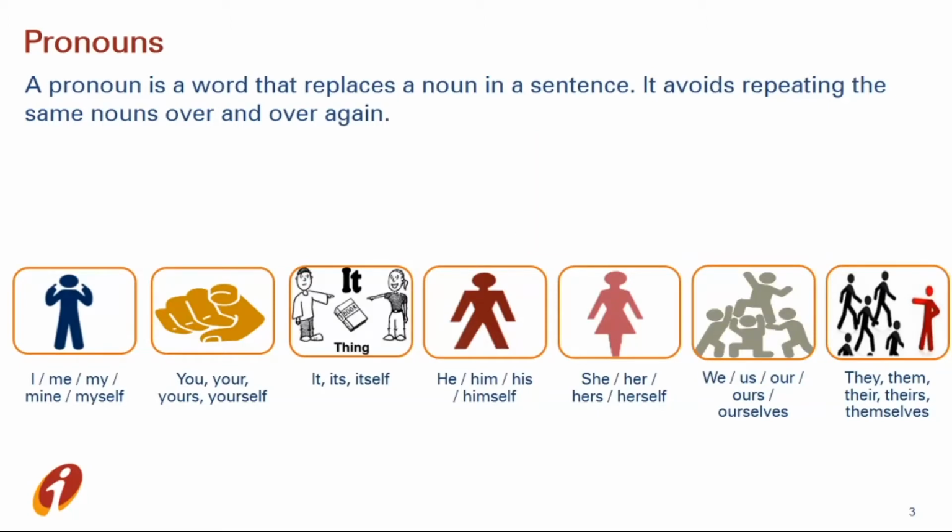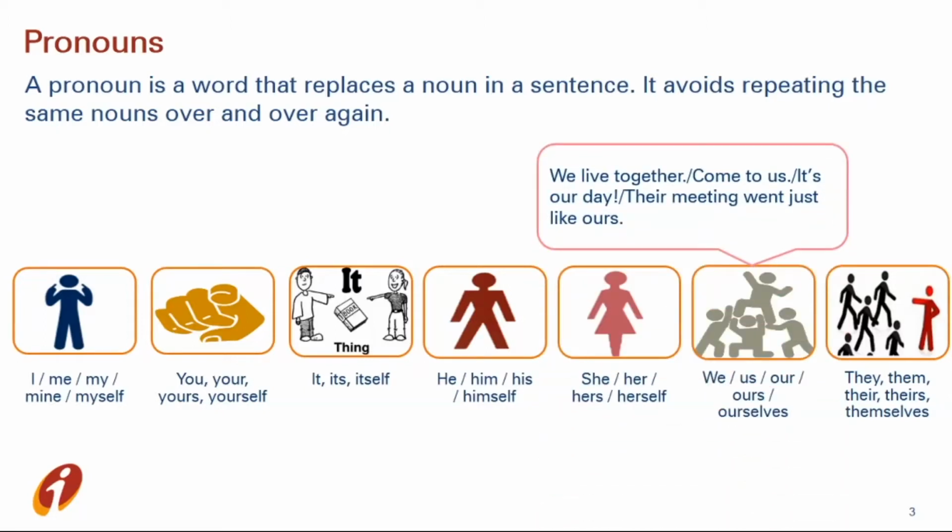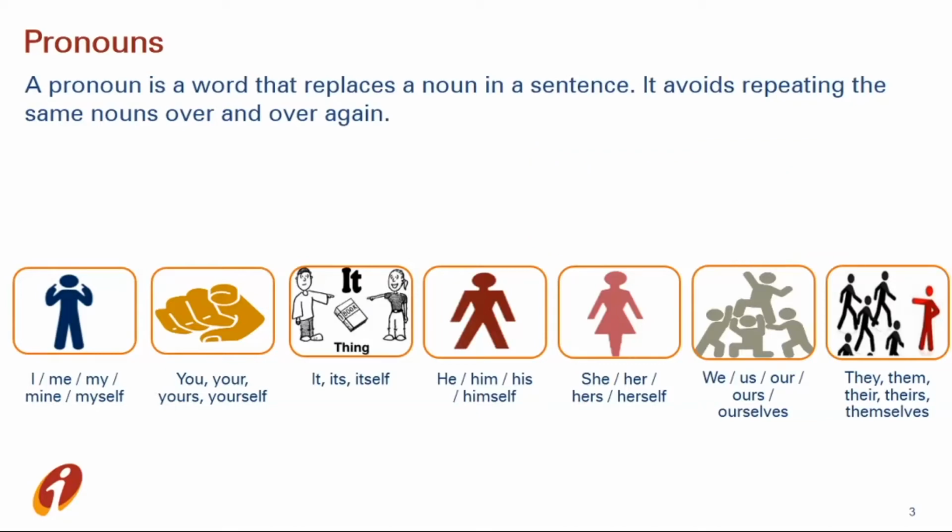Moving on, next is we, us, our, ourselves. When we are talking about any group and we ourselves are included in that group, then instead of taking everyone's name in the group and to address them together, we use pronouns like we, us, ours. For example, we live together. Come to us. It's our day. Their meeting went just like ours. Here, we are talking about a group and we ourselves are included in that group.